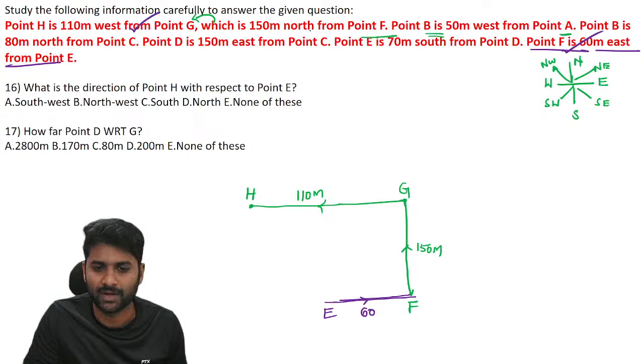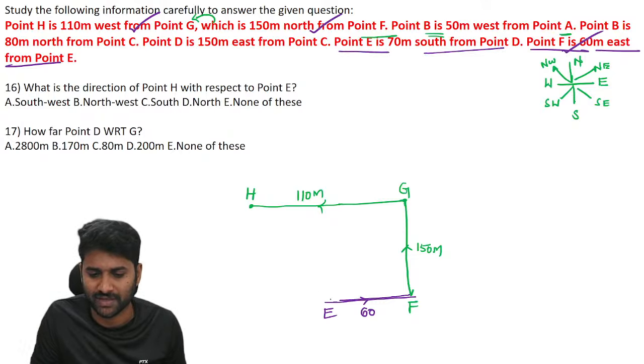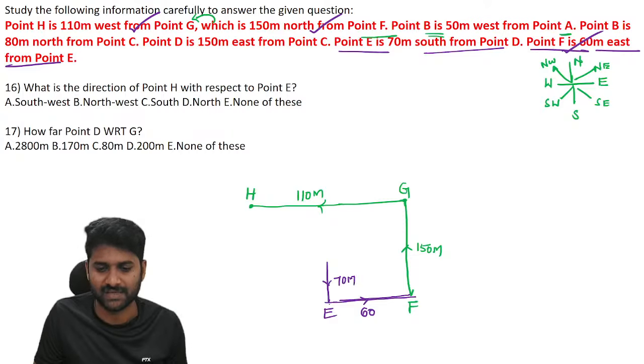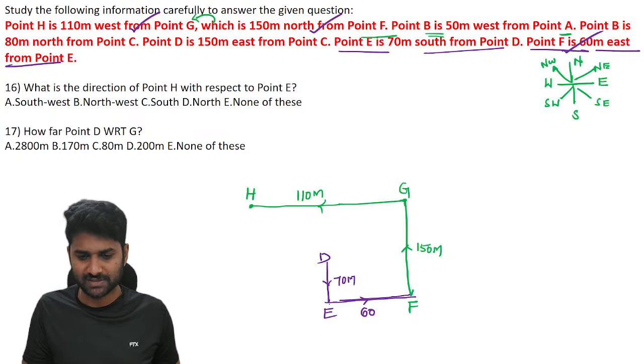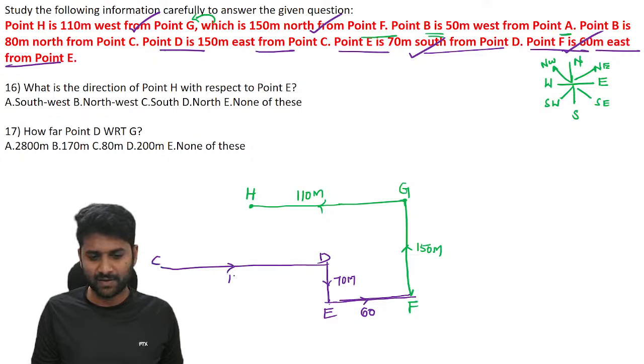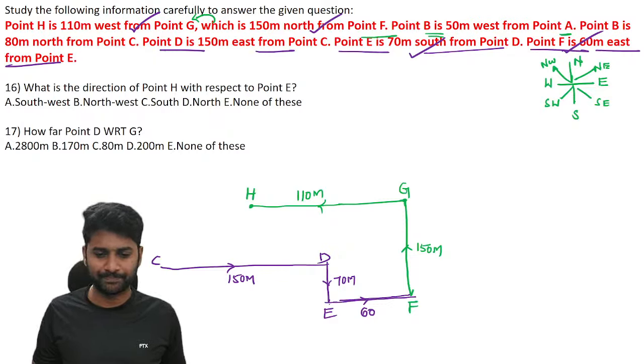We are done with point number 1, point number 2. Let's find the F to E connection. So we have previous information: E is south of D by 70 meters. Next, we are done with D also. This connection point: D is the east of C by 150 meters. Those measurements are important in the diagram. Be careful with the data.